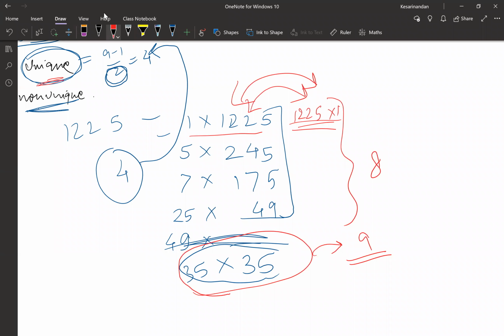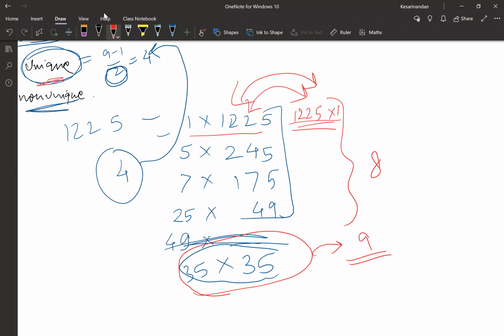Whether you call it unique or non-unique, it's one and the same. Okay. Anybody else? I agree with Aditya actually. I too agree with Aditya because we are getting the same number on multiplying these two numbers.